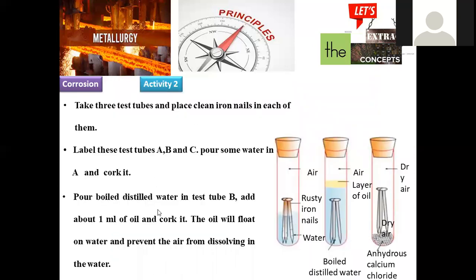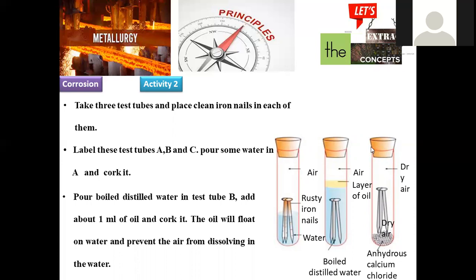So in order to get the information in a clear manner, we are going to perform an experiment. Take 3 test tubes, with 3 nails, as you can clearly observe. The first nail is dipped into water, and the second nail is dipped into water but airtight, meaning air contact will not be there. In the first condition, water and air freely circulate over the nail, and the tube is closed by a cork. In the second condition, only water or moisture is provided, but not air.